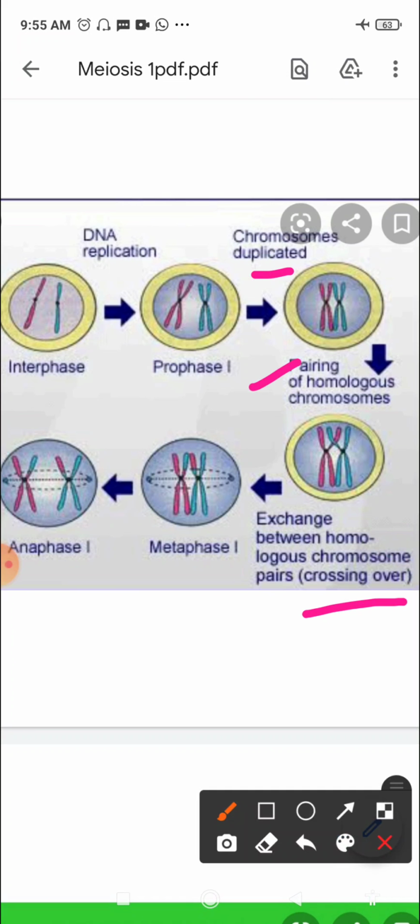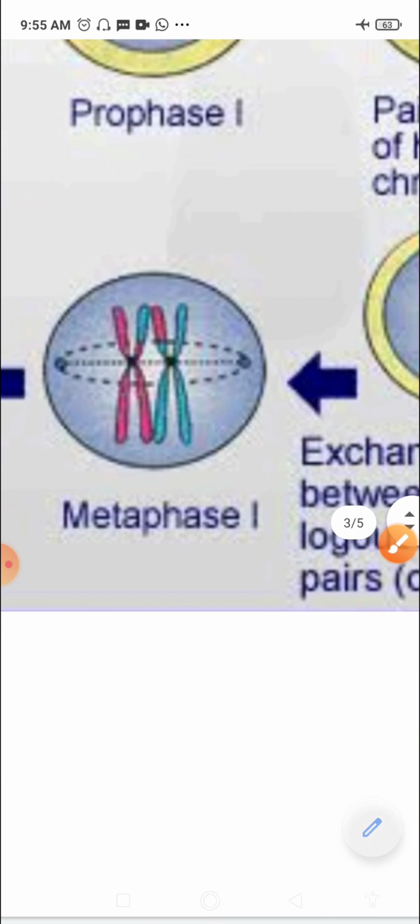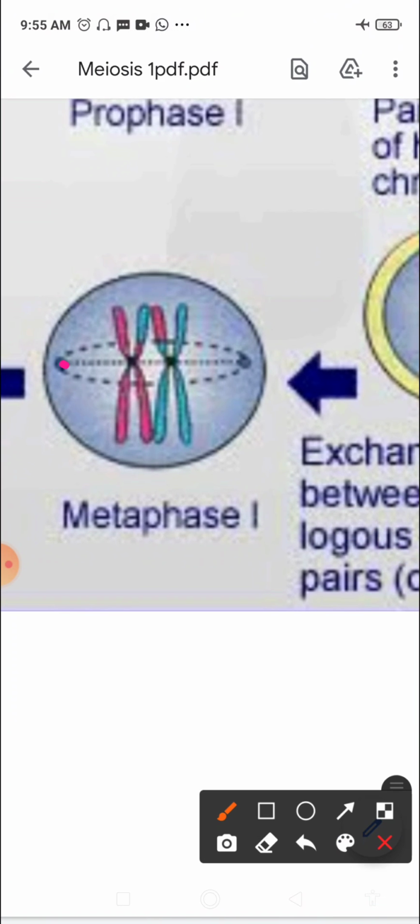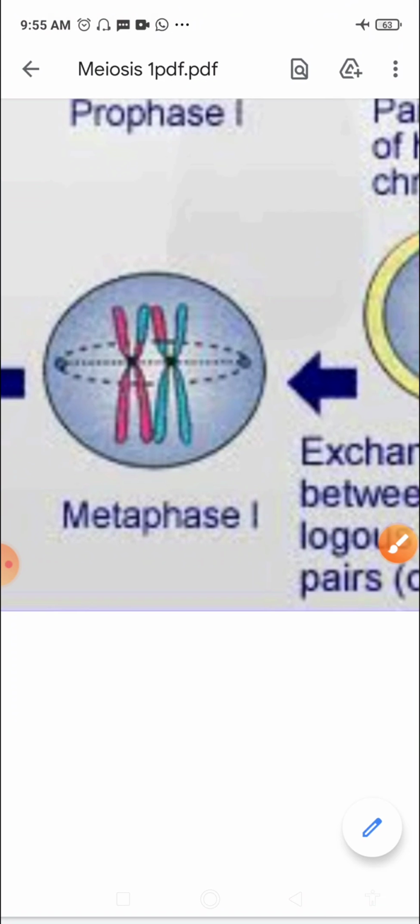Now the bivalent chromosomes, each bivalent having 4 chromatids, align on the equatorial plate. If you look at the figure here in metaphase, you can see the equatorial plate in the center. The bivalent chromosomes arrange themselves on the spindle fibers which form the equatorial plate. Centromeres are located on either side.